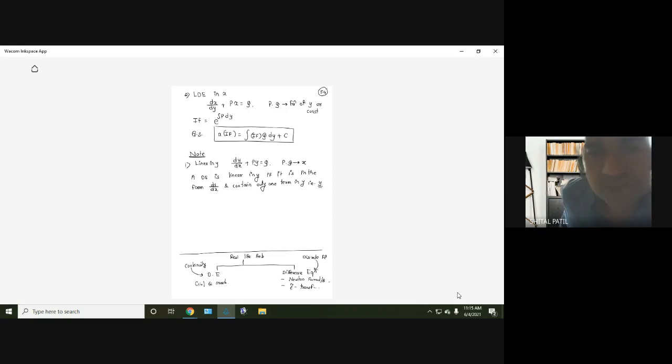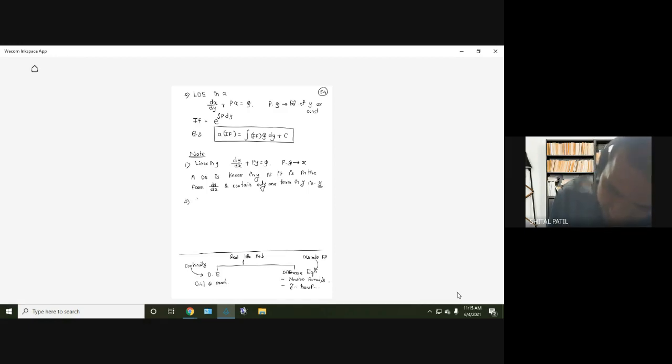What about the terms in x? The remaining terms may be in x. There may be 1, 5, 10 terms in x. No problem. Their degree may be 1, 5, 0, 10. No problem. But what about y? There is a restriction on y: a single term in y, and that is y itself. And the differential equation should be in dy by dx form. Hope it is clear.